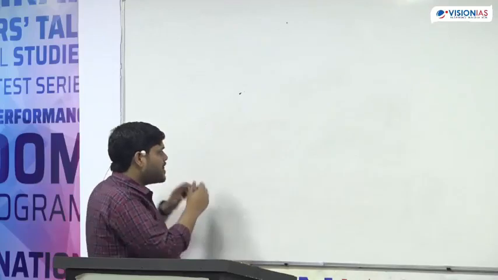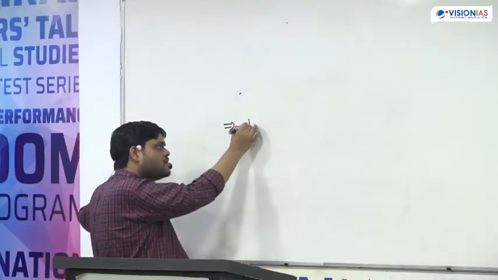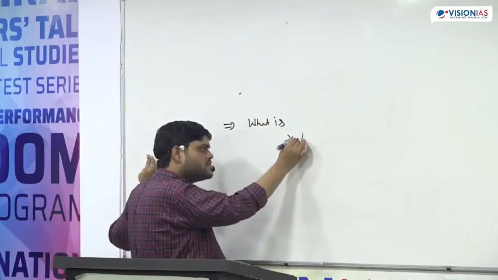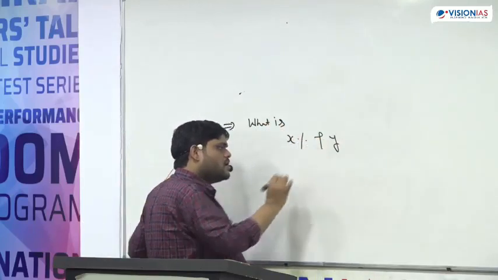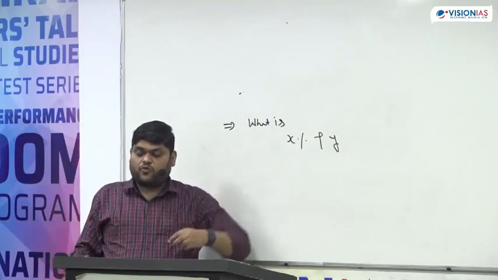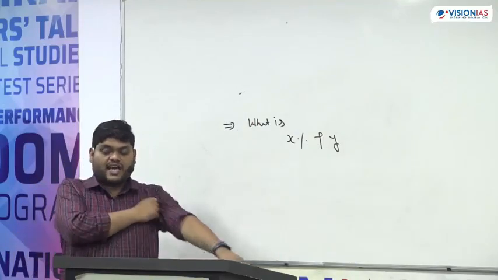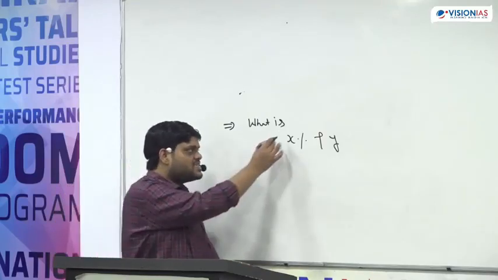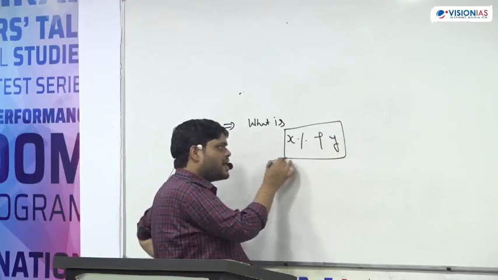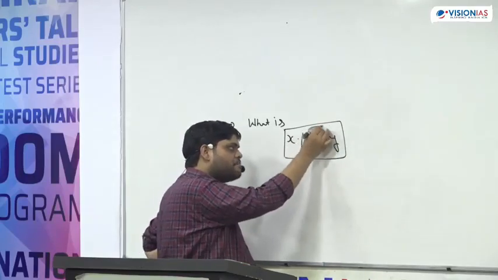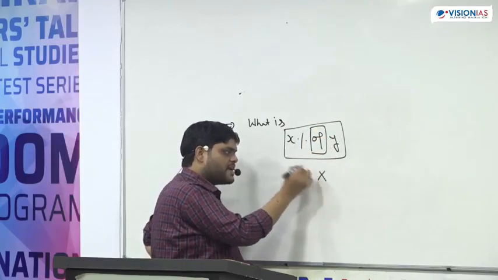Okay. Now the next concept is: what is X percent of Y? So understand this, X percent of Y. Simple, see, in mathematics the meaning of "of" is multiplication.